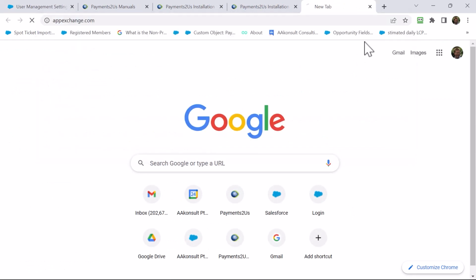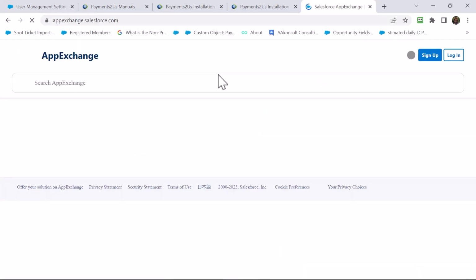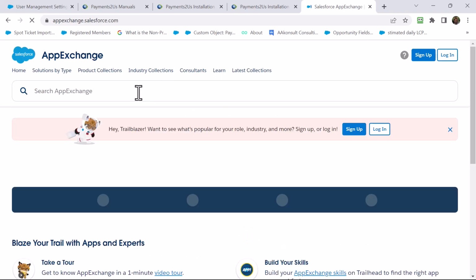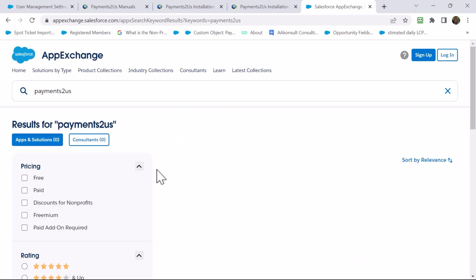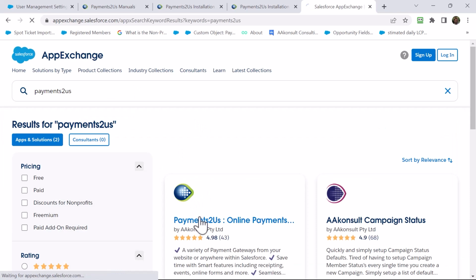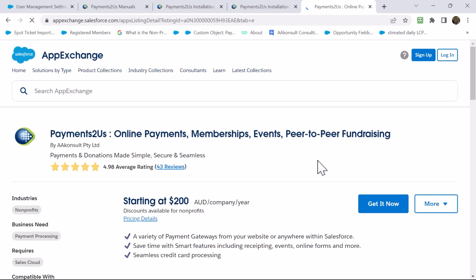The first step is to go to the Salesforce App Exchange. Search for Payments2Us. Click into Payments2Us.